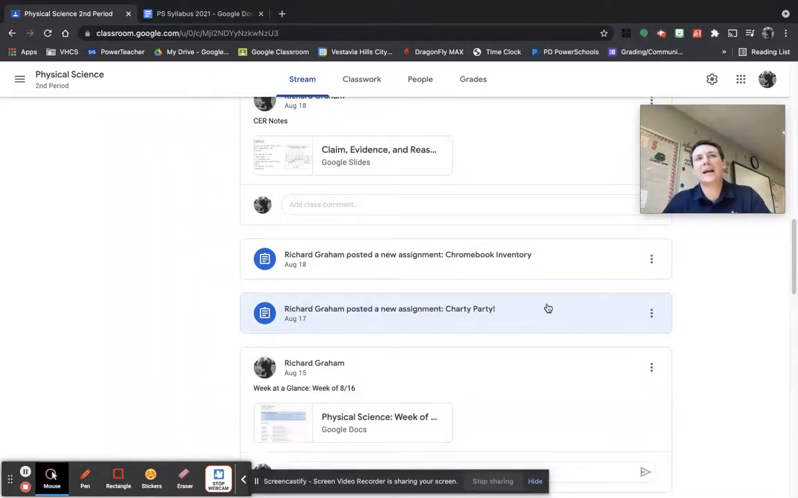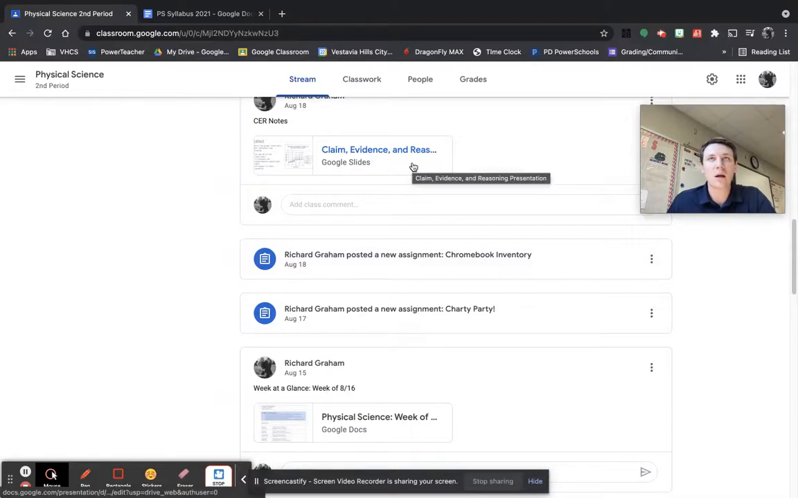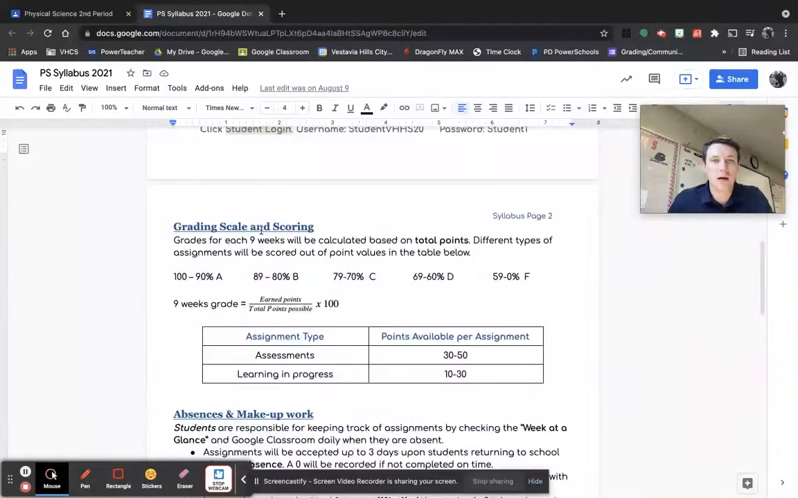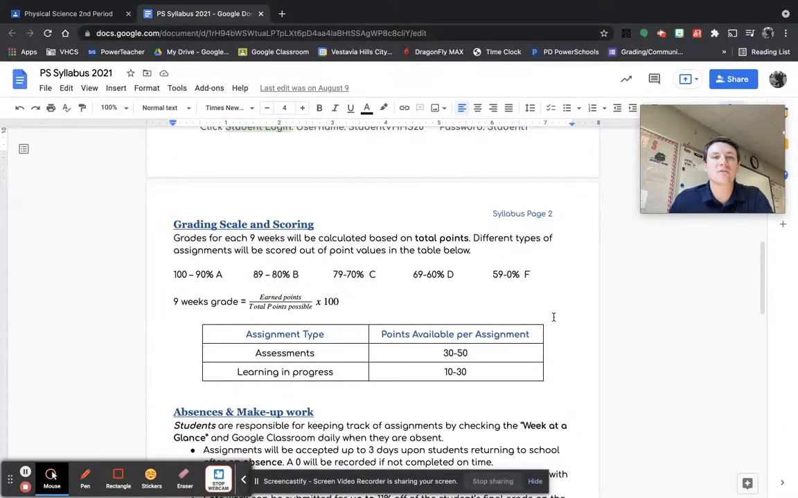Your student's grade will be calculated based upon total points. However many points they achieve in comparison to the total possible will calculate a percentage grade. So, for instance, if we have 1,000 points in 9 weeks and they make 900, then they would result in a 90, which would be an A. Assignments will fall into two categories, which I'll refer to the syllabus for: either learning in progress or assessment.